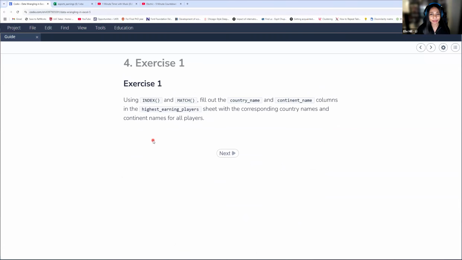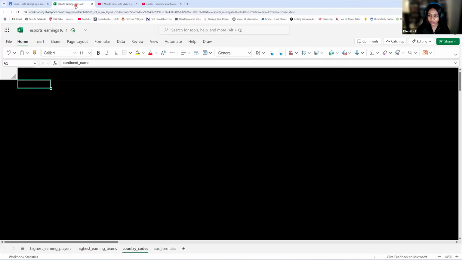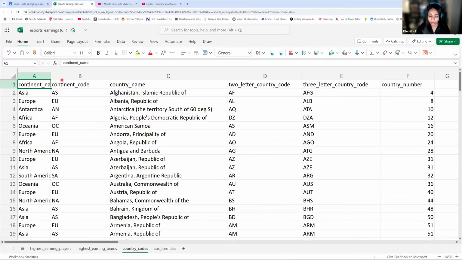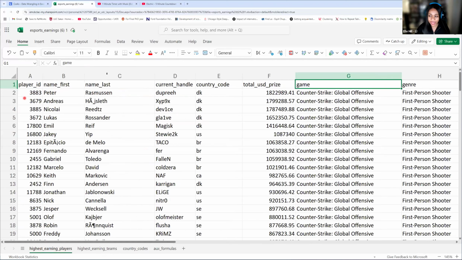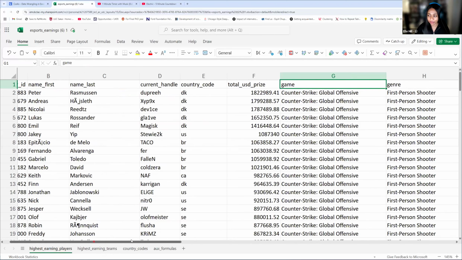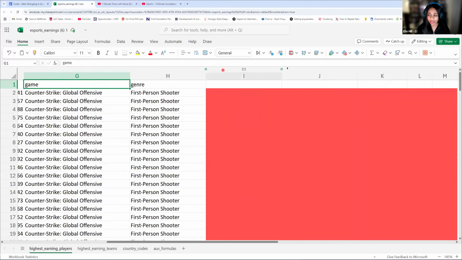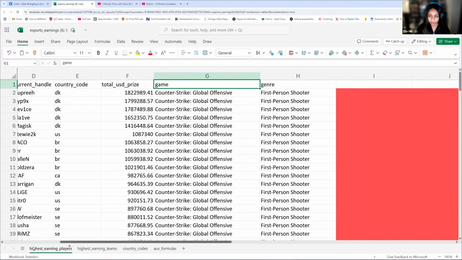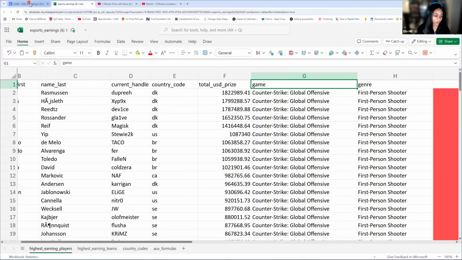It's back to haunt you. We're going to first do this with index match. So let's first look at this highest earning player sheet. You see that in our highest earning player sheet, we have this information here, and you are going to need to fill in a bit of information over here. So let's just see what this exercise wants us to do.